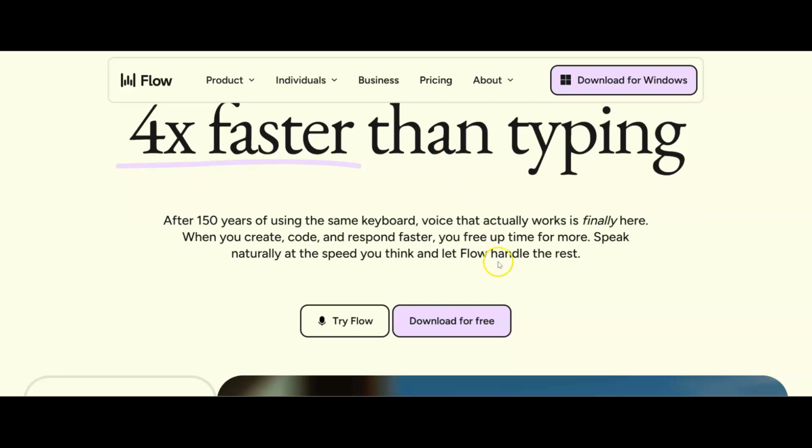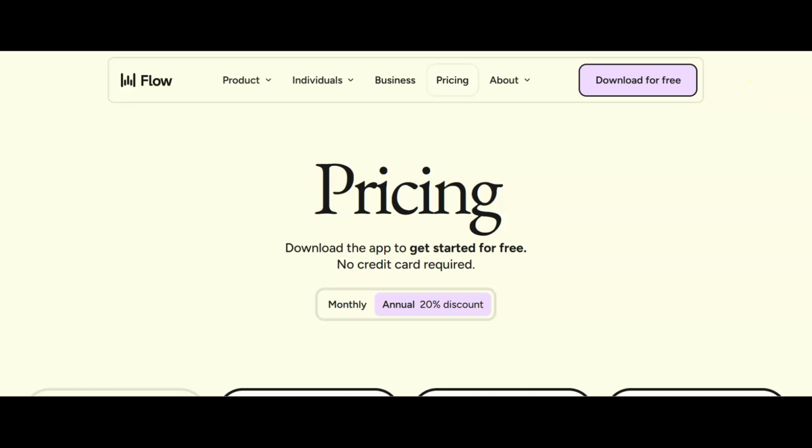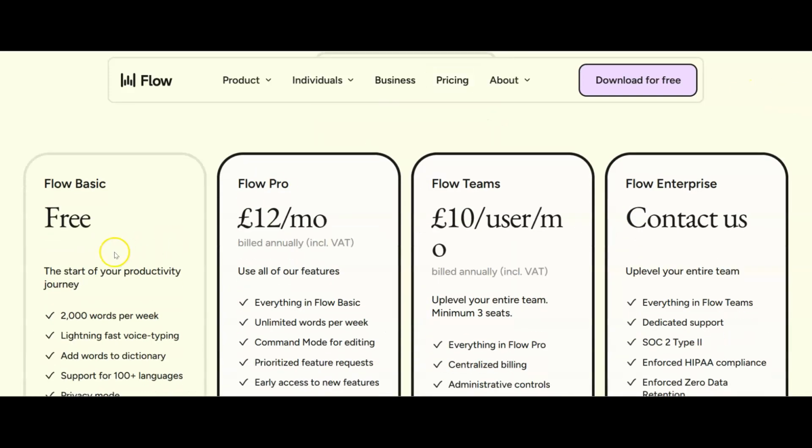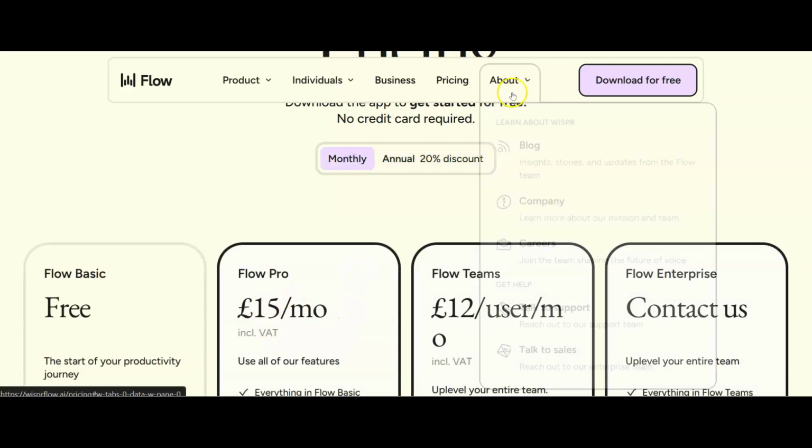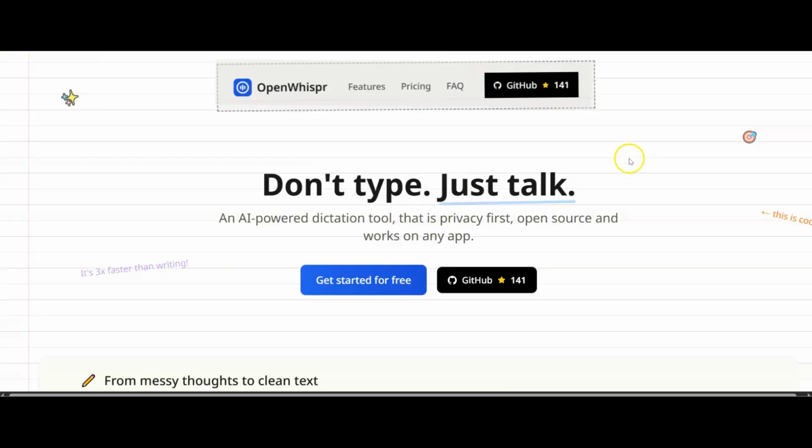It's going to take the messy way humans talk and turn it into something that is actually common sense. Now, if you want to use this, they do have a free tier, but you're probably going to get through the word limit quite quickly. And if you just want to pay for this monthly, it's going to be a bit more expensive.